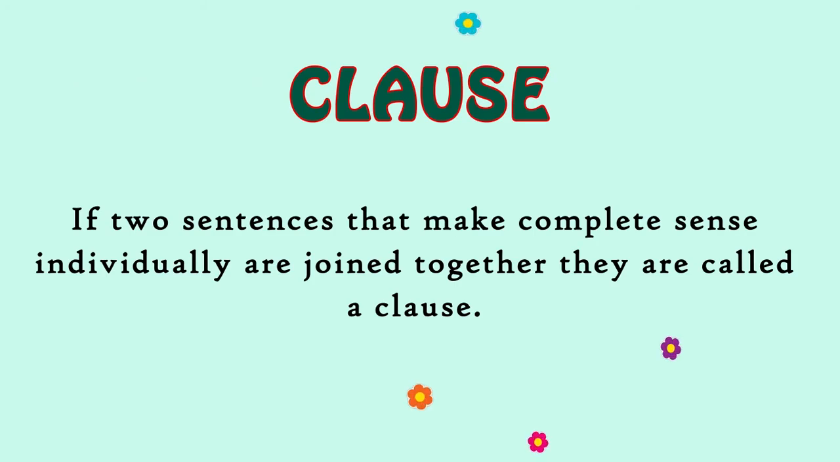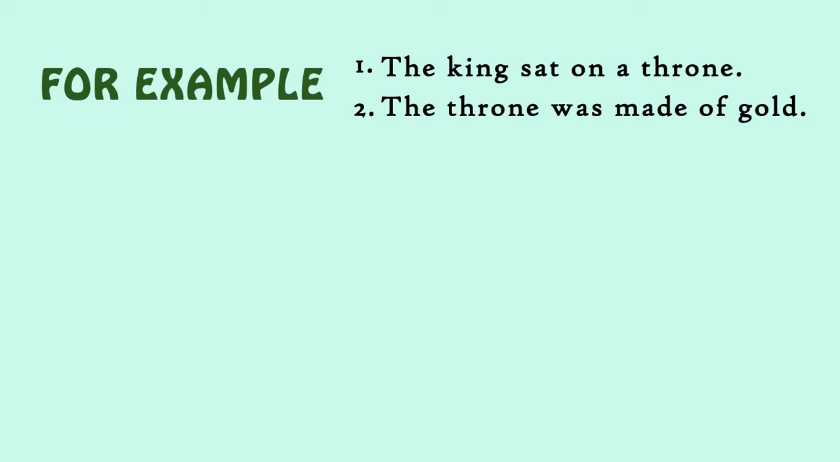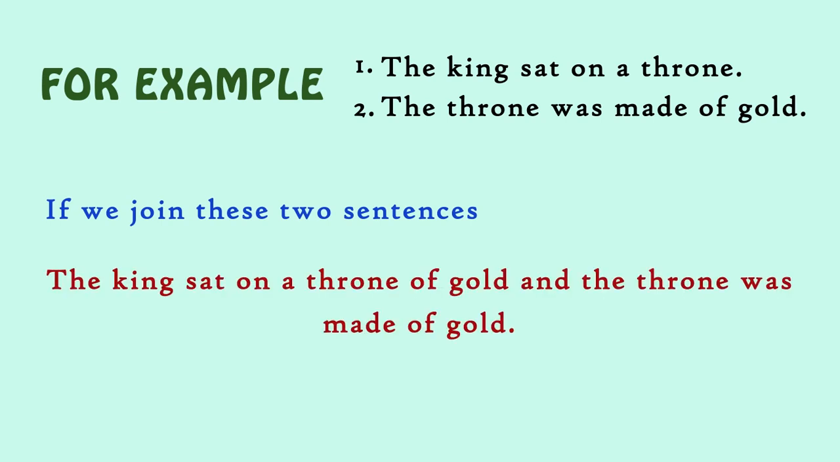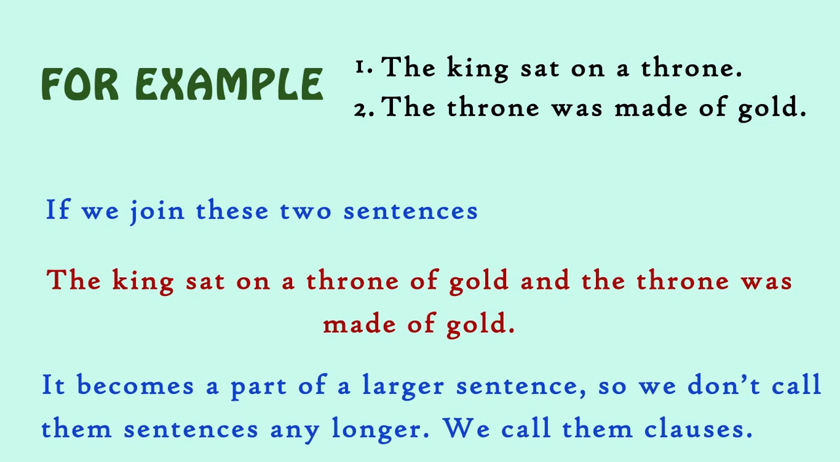And clause. If two sentences that make complete sense individually are joined together, they are called clauses. For example, the king sat on a throne, the throne was made of gold. If we join these two sentences, the king sat on a throne of gold, the throne was made of gold, it becomes a part of a larger sentence, so we don't call them sentences any longer. We call them clauses.